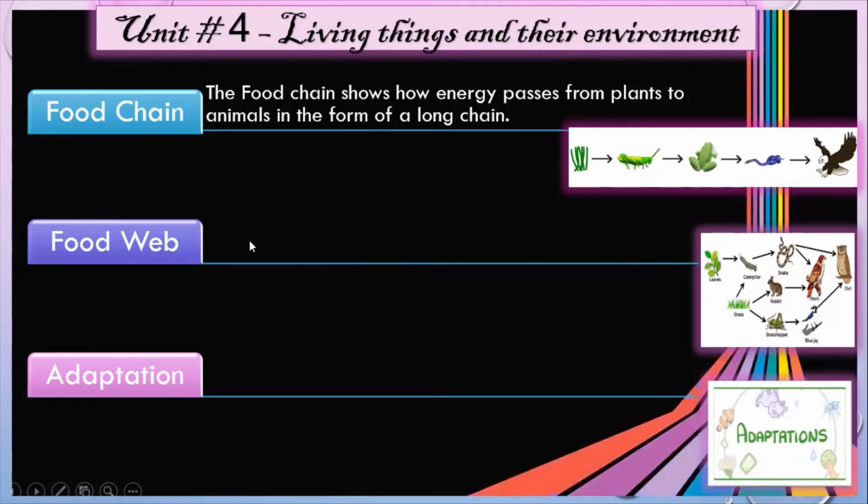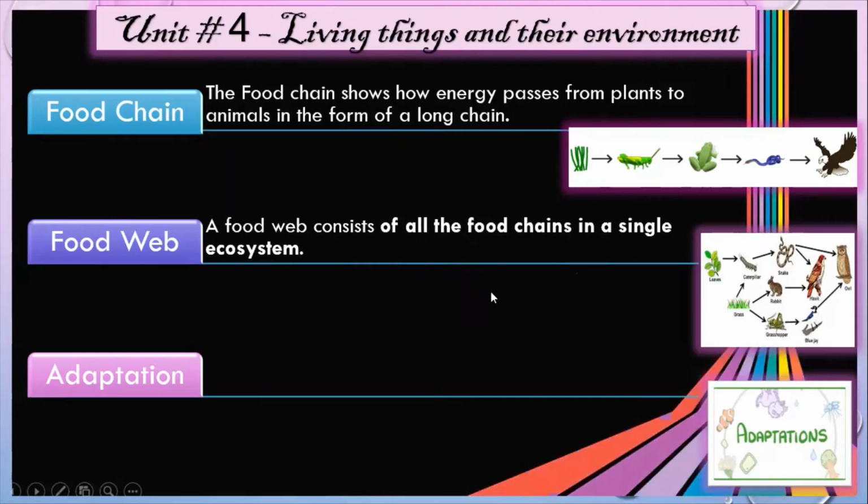Food web. Different food chains are not separate from each other. Consumers often eat more than one kind of food. And so several food chains are connected to form a food web. For example, study the food web on the right. As you can see, plants are eaten by several kinds of insects or other animals, and those animals are eaten by several other carnivorous animals. So a food web consists of all the food chains in a single ecosystem.